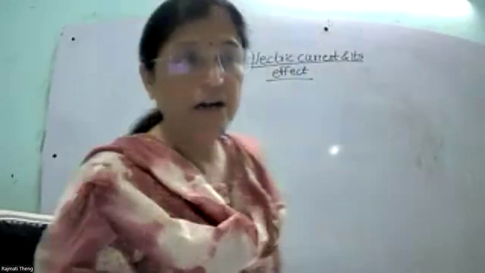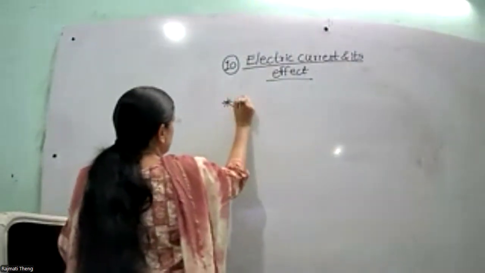Electric current means flow of charge through any material, and it is defined as charge flowing through a conductor per unit time. Electric current is given by the symbol I.